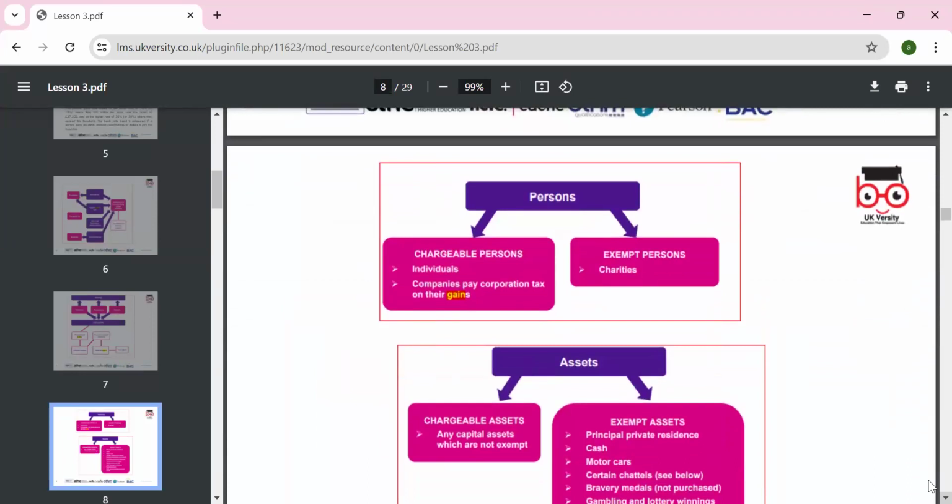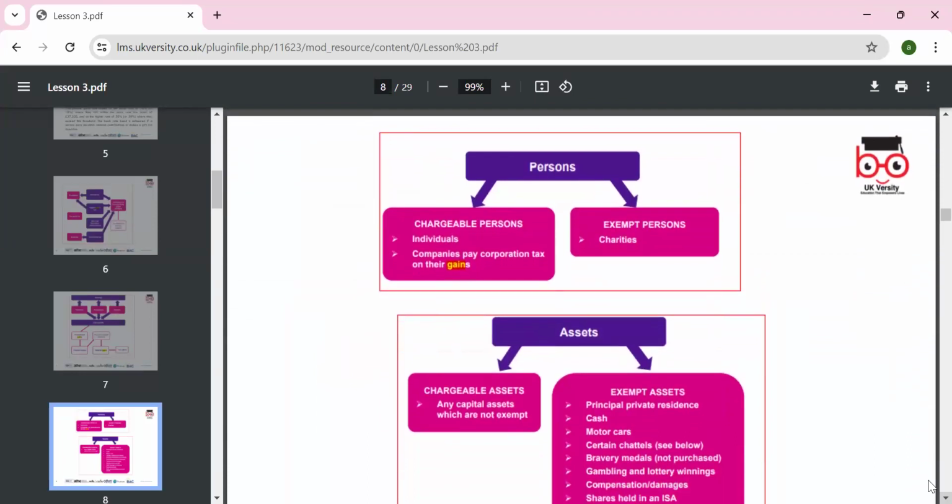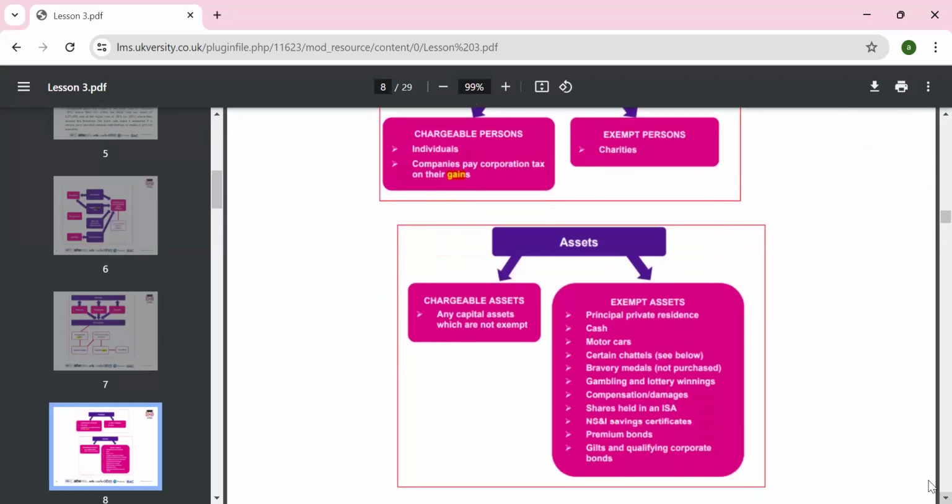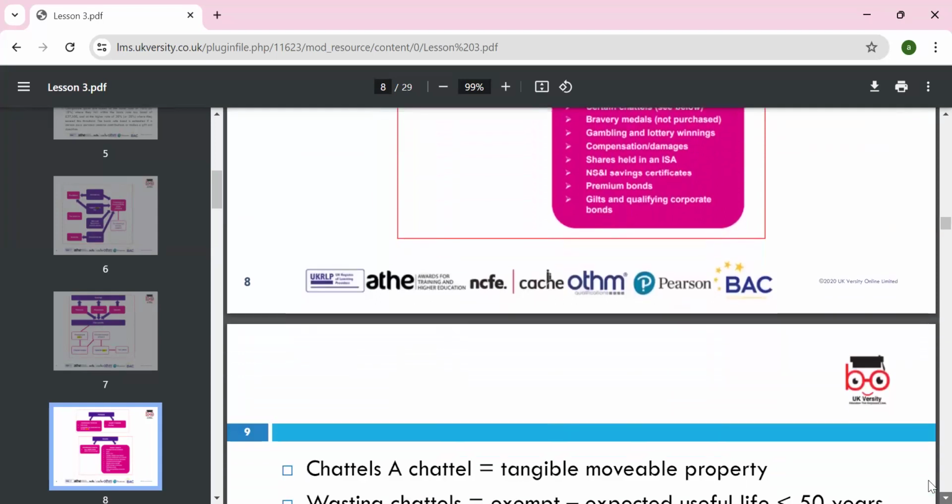Per person, individuals pay capital gains tax, companies pay corporation tax, and charities are exempt. A chargeable asset is any asset which is not exempt. Exempt assets include principal private residence, cash, motor cars, certain chattels, medals, gambling and lotteries, compensation, salaries, ISAs, individual savings accounts, and gifts.